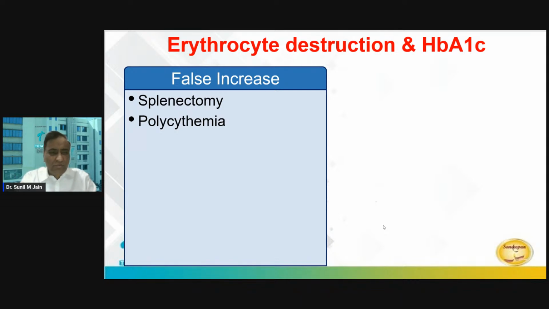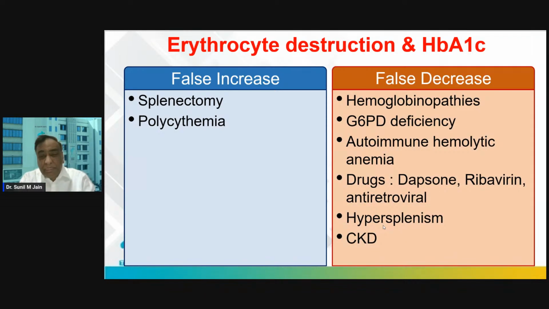Patients who have undergone splenectomy and patients who have polycythemia, what can happen? Polycythemia obviously will be a rare condition, so let us focus on splenectomy. Somebody underwent a splenectomy. We know that the RBCs are finally cleared through the spleen. So what will happen? These RBCs now will survive longer and have more opportunity to remain in touch with glucose, and that's how a false rise in HbA1c can happen. But more important is a false decrease.